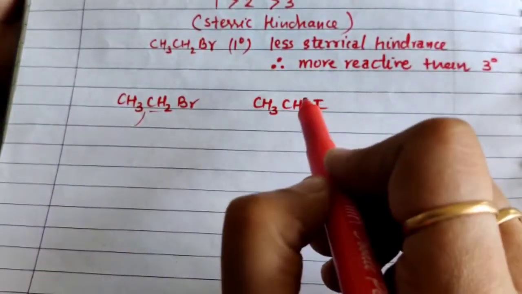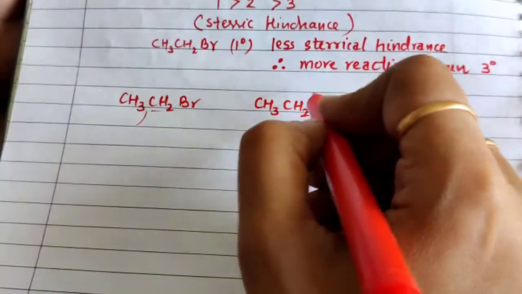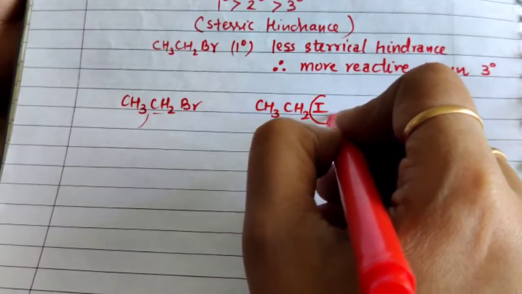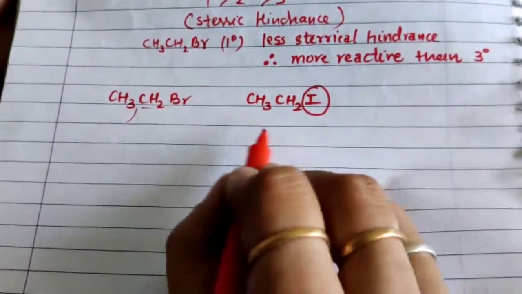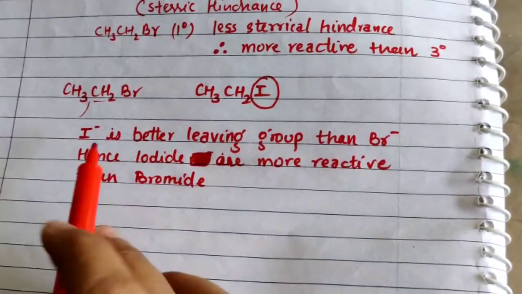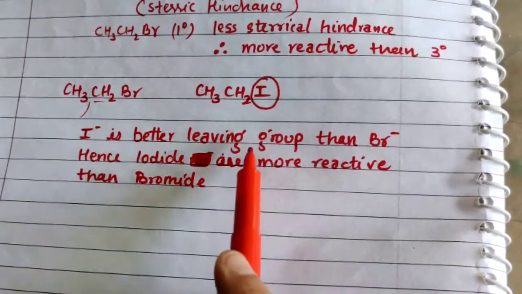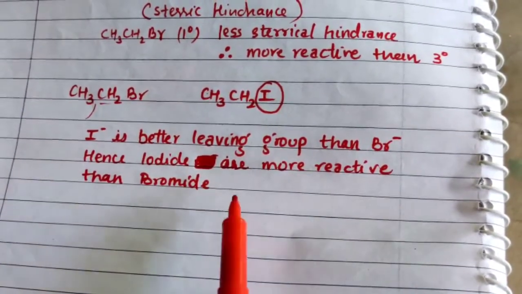So the better leaving group will make the reaction faster. Out of these two, iodide is of bigger size and hence it is a better leaving group, hence the reactivity will be faster in this case. So in the reason we can write that iodide is a better leaving group than bromide, hence iodides are more reactive than bromides.